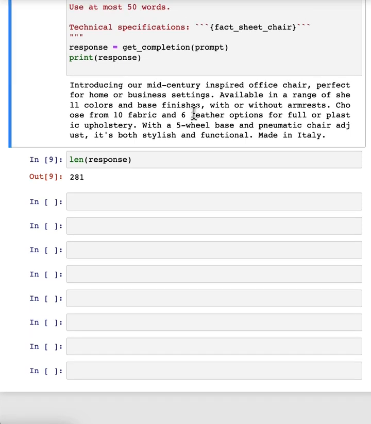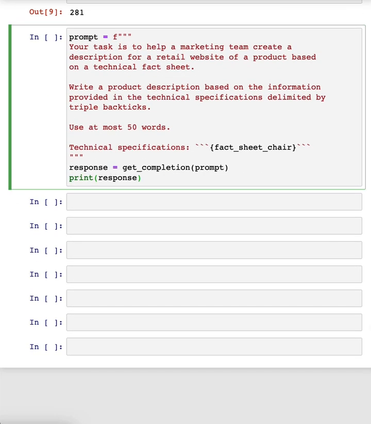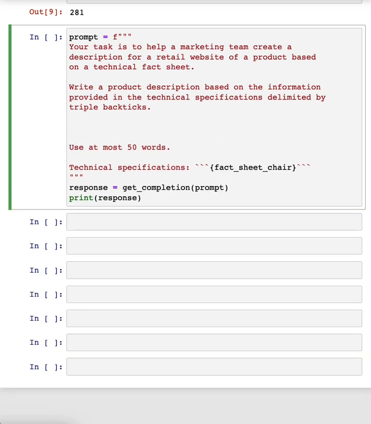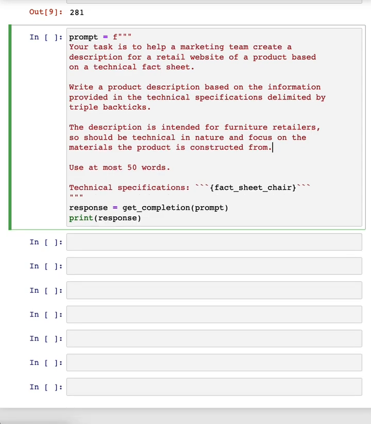As we continue to refine this text for our website, we might decide that, boy, this website isn't selling direct to consumers, it's actually intended to sell furniture to furniture retailers that would be more interested in the technical details of the chair and the materials of the chair. In that case, you can take this prompt and modify it to be more precise about the technical details. So let me keep on modifying this prompt. And I'm going to say, this description is intended for furniture retailers, so it should be technical and focus on materials products are constructed from. Well, let's run that.